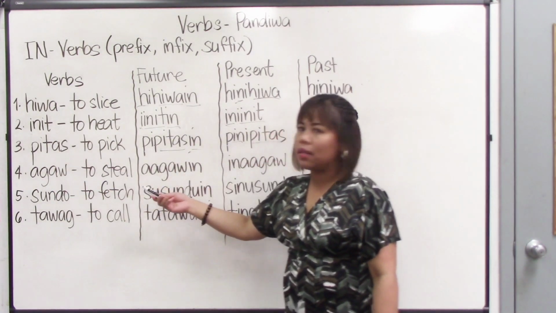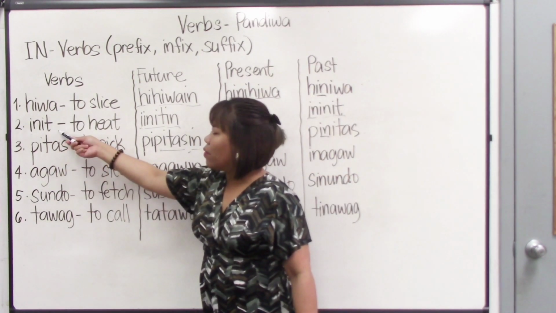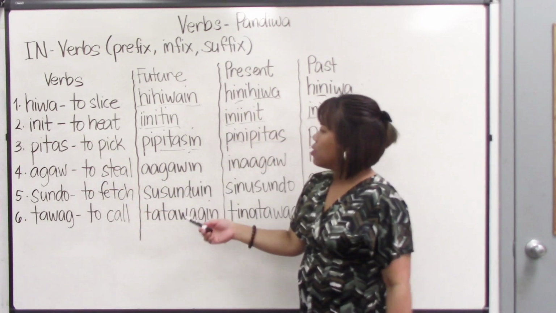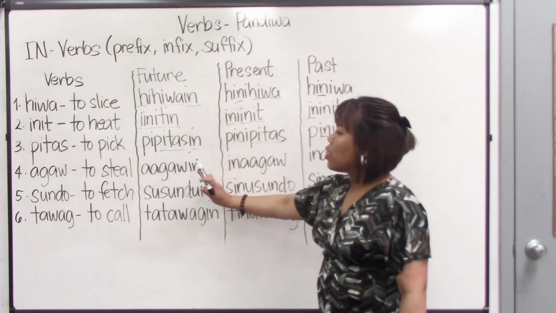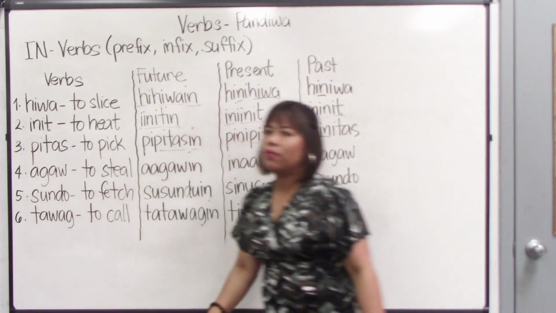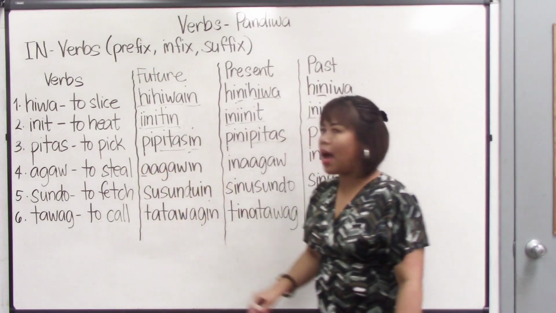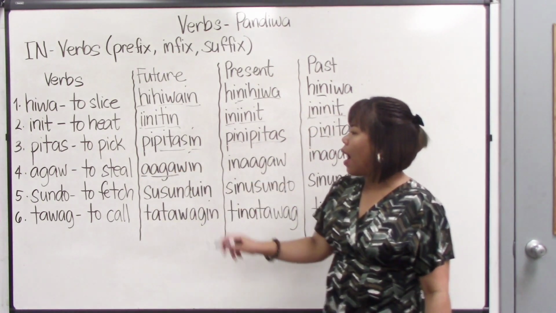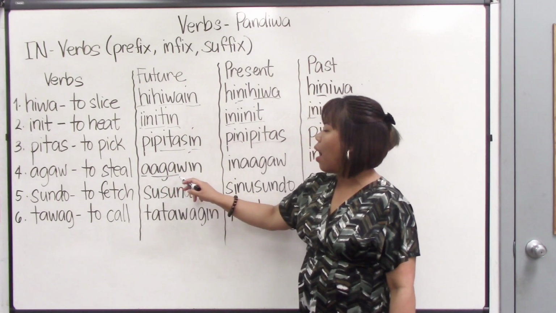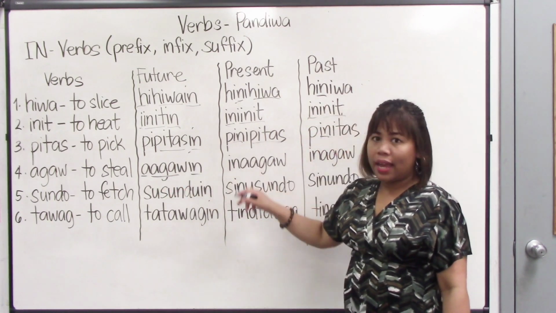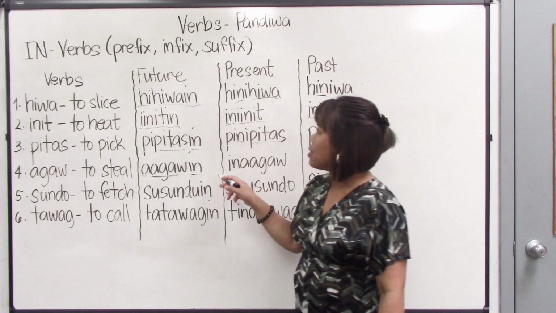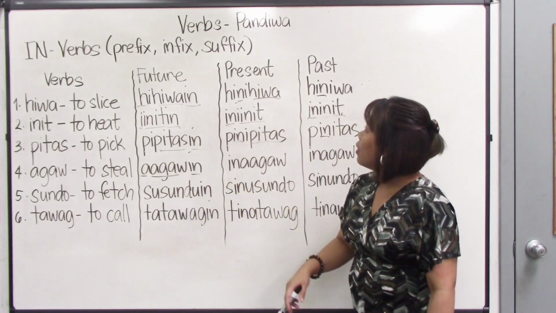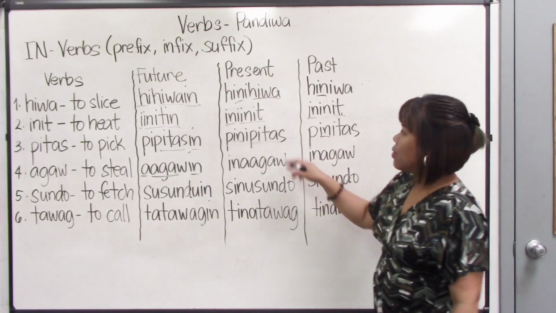Alright, this one, agaw. Agaw means to steal. It's the same with this verb here. It starts with a vowel, right? So, in forming the future, we get the first syllable of the root verb agaw, and it is a. And then we copy the entire root verb, agaw, and then we add the in. So the in here is a suffix. It became aagawin.